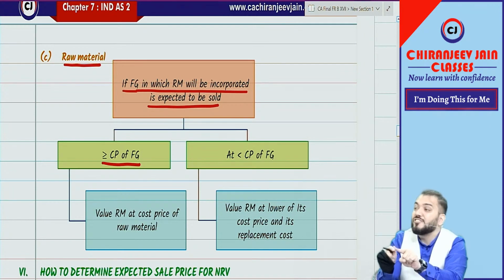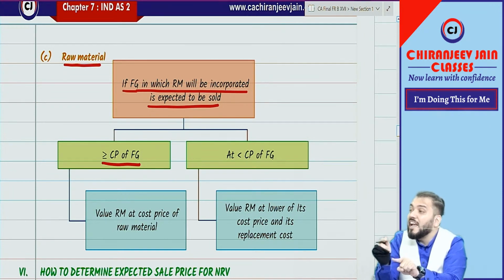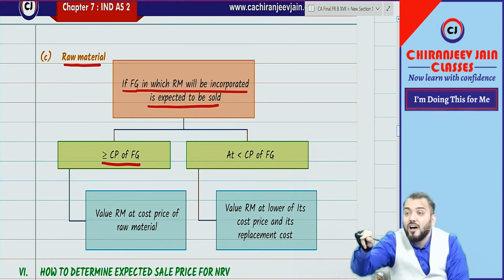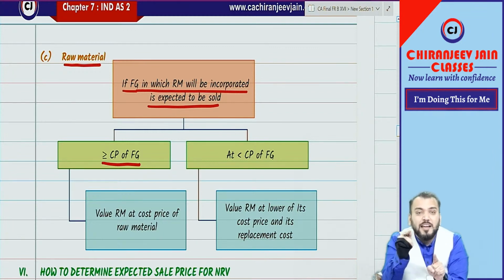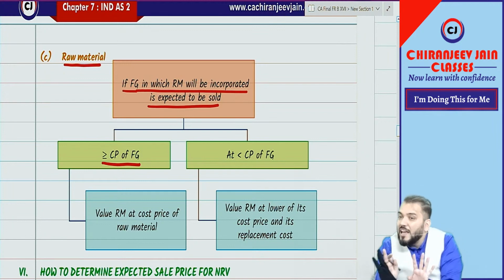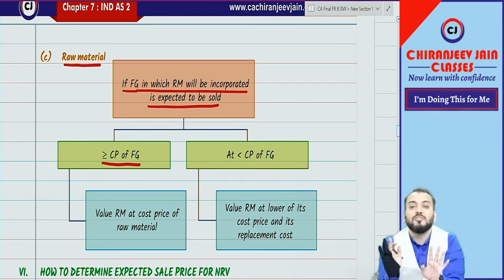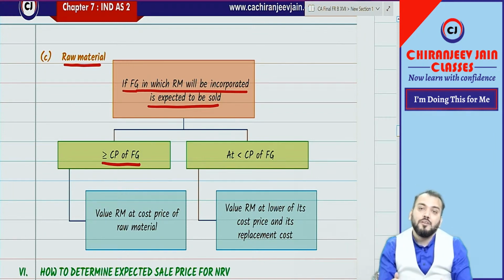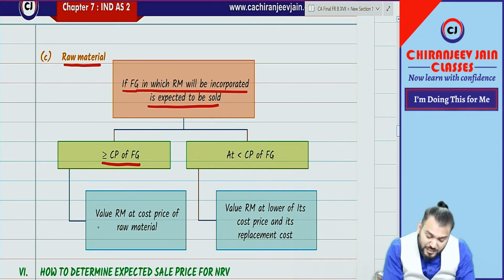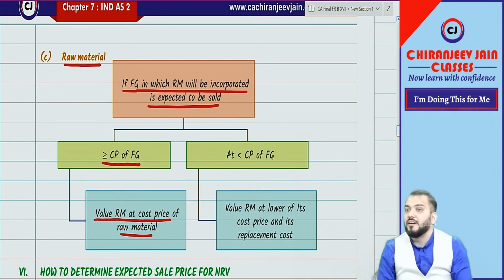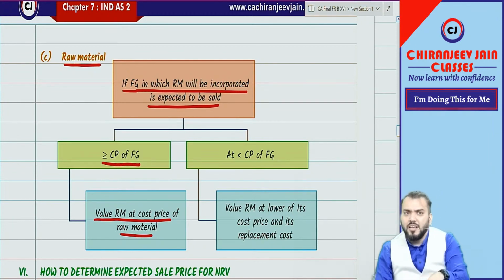The objective is to provide any expected loss on sale of finished goods. So if you are expecting to sell finished goods at a profit, value raw material at cost only. There is no need to write down the value of raw material. Understood? So in this case, value raw material at cost price of raw material.